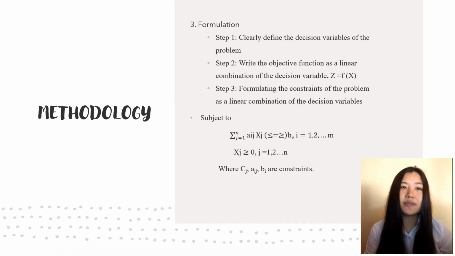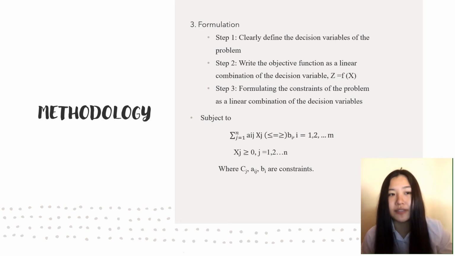Okay, from the slide we can see that we also have the formulation for the study to calculate the profit, maximize the profit and calculate the linear programming. There are 3 steps to calculate the profit. We need to clearly define the decision variables of the problem, we need to write the objective function, and we also need to formulate the constraints of the problem as linear combinations of decision variables.